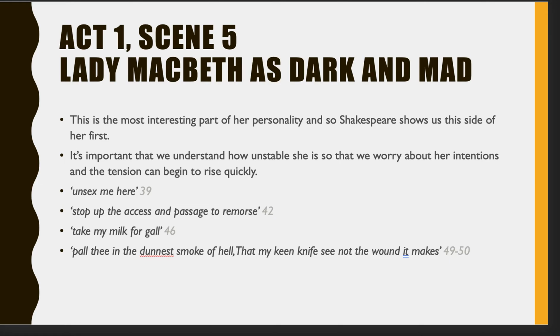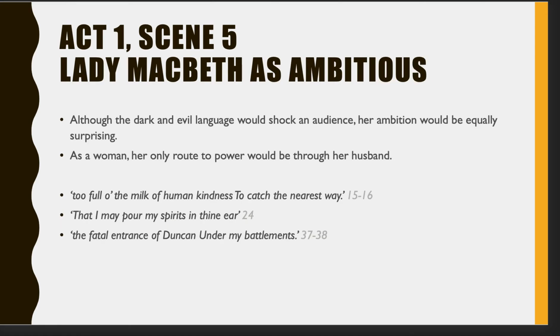All those are useful quotes in showing that she's dark and mad, and that would be very engaging to a Jacobean audience. The other aspect that links to that is her as being incredibly ambitious. Now, women weren't supposed to be ambitious because they had no real opportunity to get themselves up any hierarchy, any ladder of power. The only way that Lady Macbeth stands a chance of getting any power is by becoming queen to Macbeth's king. She can only be married to a more powerful man. That's the only thing she can do. And this ambition is really surprising to a Jacobean audience.